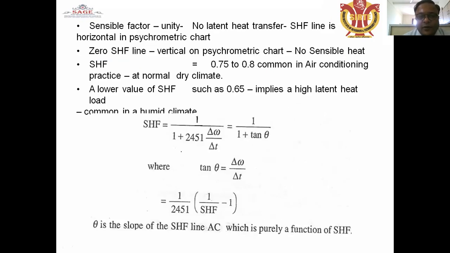Sensible heat factor will always be unity, no latent heat transfer. Sensible heat factor line is horizontal in the psychometric chart.